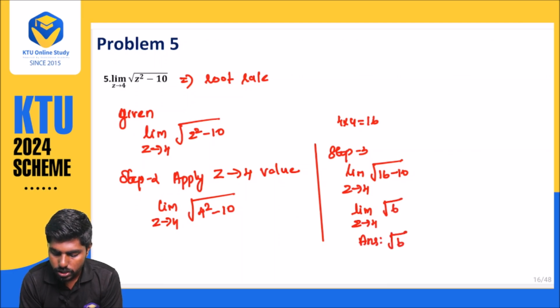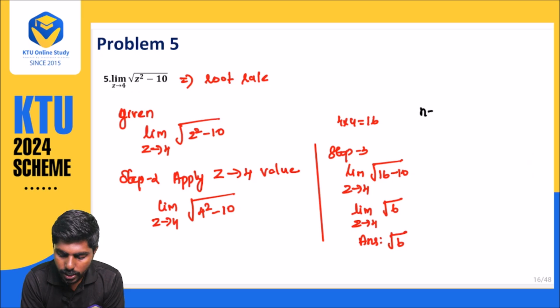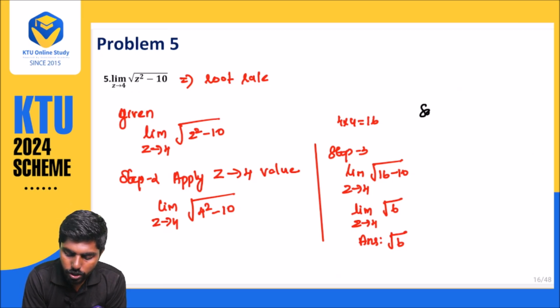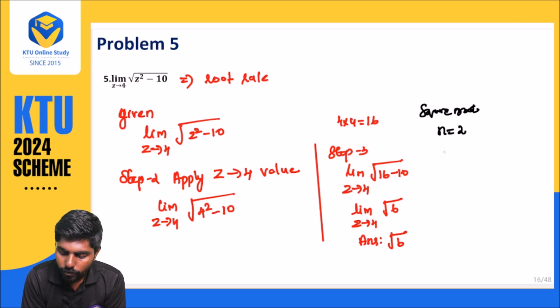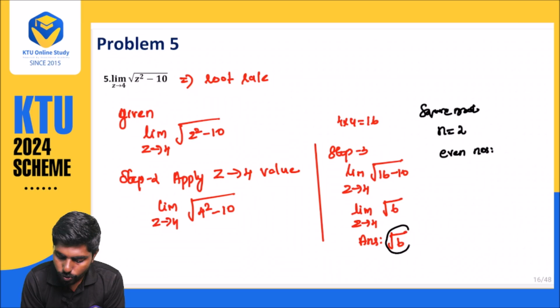So we know what n is here. They have given square root only. Square root means n is equal to 2. I told you n is an even number. So our required answer L is root 6.